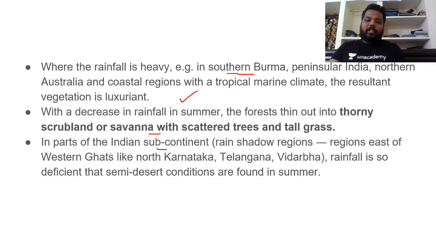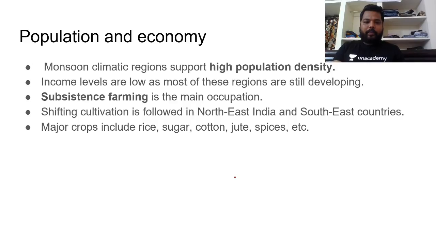In parts of the Indian subcontinent, rain shadow regions like northern Karnataka, northeastern Karnataka especially, Telangana, Vidarbha, and the Rayalaseema region, rainfall is so deficient that we have semi-desert conditions, despite these regions having good influence of the trade winds. And in population and economy, high population density would be present because of the tropical nature, high biodiversity, and very high agriculture.